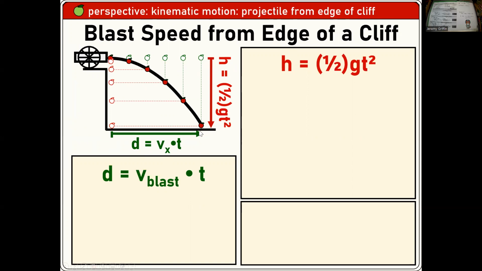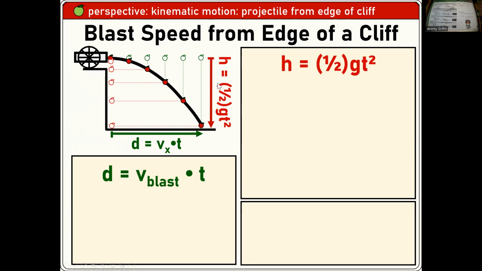Okay. Could you guys calculate the blast speed based on the drop height and the horizontal displacement? That was one of your labs back in the day. You guys remember doing this with the lab, with the launcher, went out to the balcony? You guys remember that? Okay. So let's walk through this.